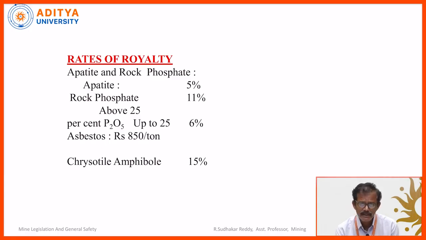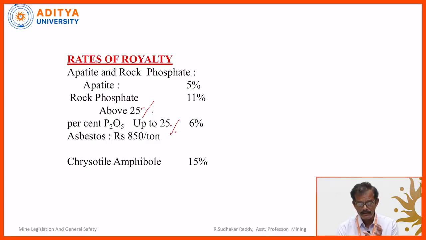If P2O5 is less than 25%, then the royalty is decreased to 6%. So actually, these rock phosphate end users are different. High grade is used for some industry, low grade is used for farm industry.